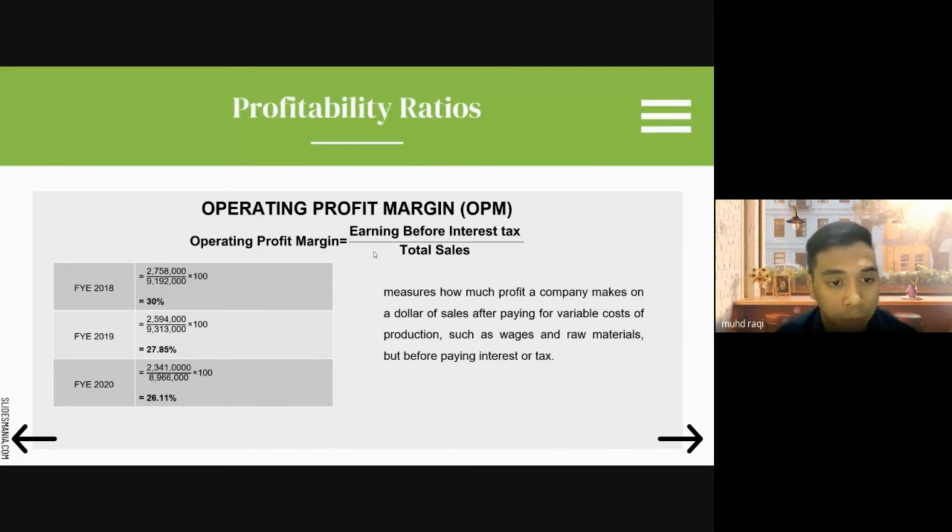Next is operating profit margin. The formula is earnings before interest and tax divided by total sales. For 2018 it is 30%, for 2019 it is 27.85%, and for 2020 it is 26.11%. It measures how much profit a company makes on a dollar of sales after paying for variable costs of production, such as wages and raw materials, but before paying interest or tax.